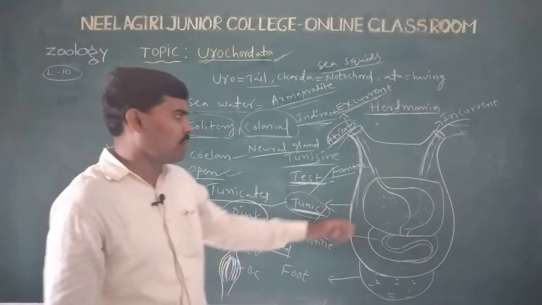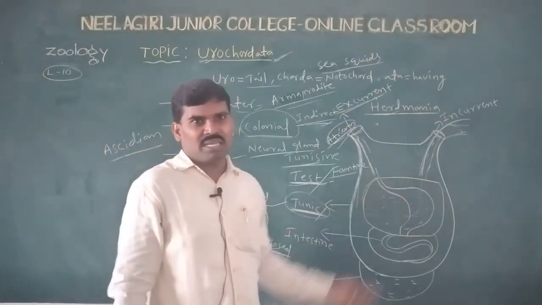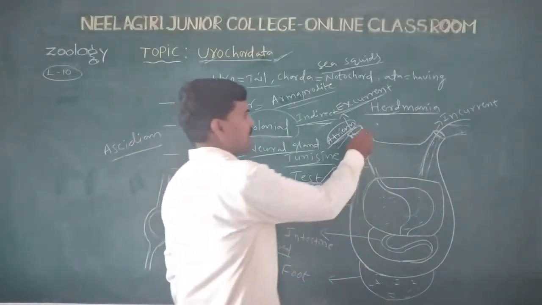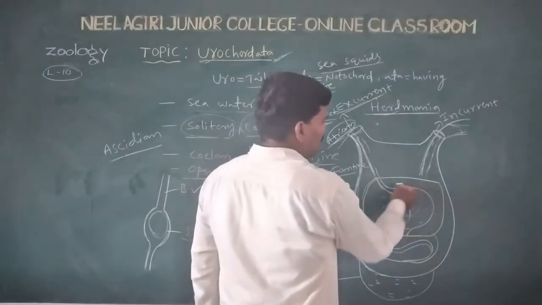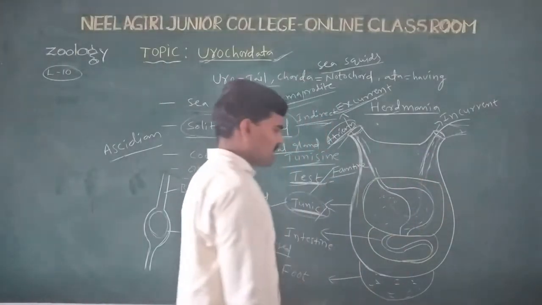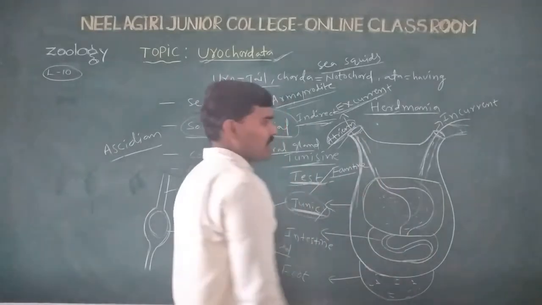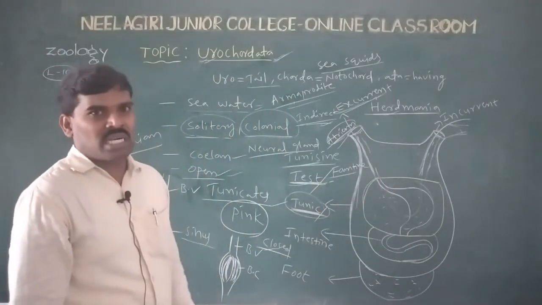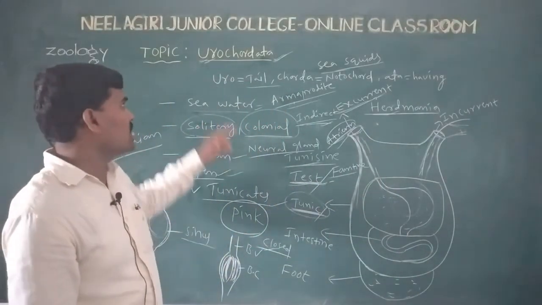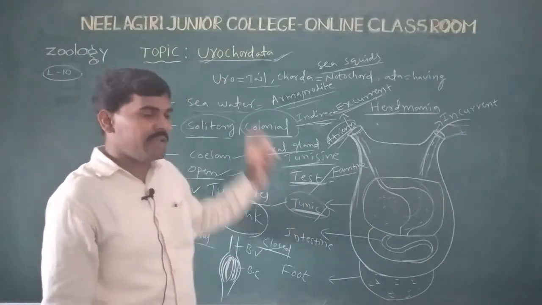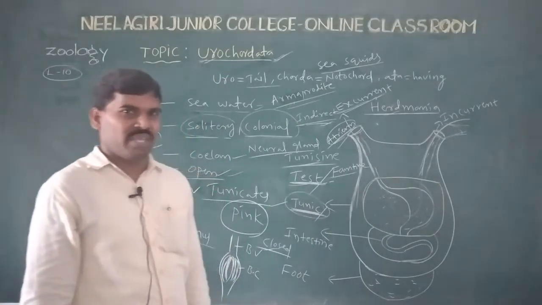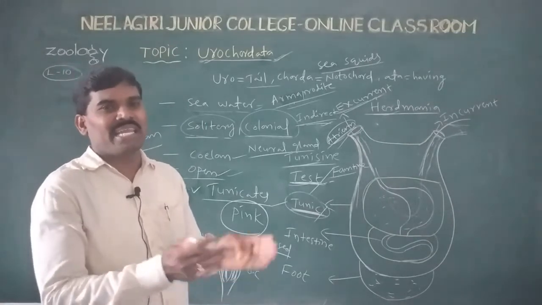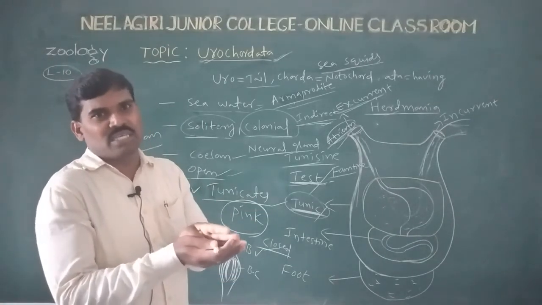The alimentary canal is complete, with the mouth, stomach, and intestine present. They are also free living or sedentary animals. Urochordate animals are free living in the larval stage, but in the adult stage they attach to a substratum.